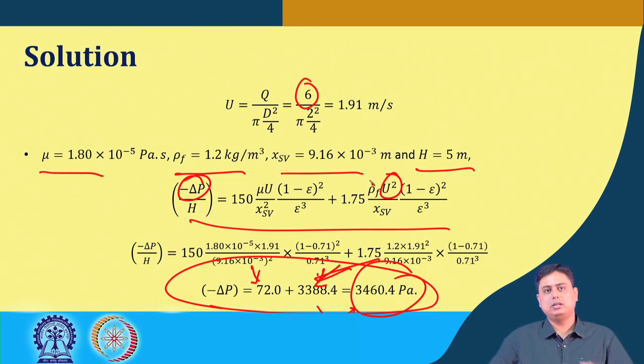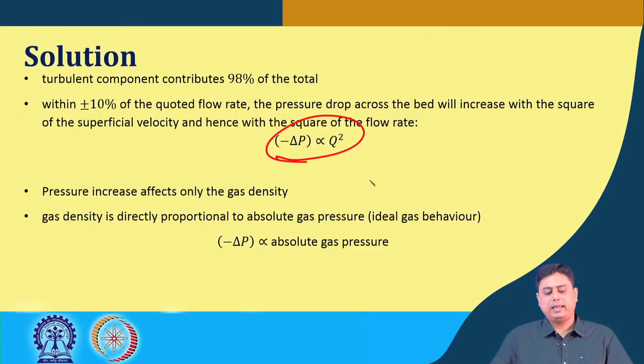If rho f decreases, this del P will decrease. So it is a linearly proportional relation in this case. The gas density is directly proportional to the absolute gas pressure, assuming ideal gas behavior. So this is the assumption we make, that this air that is flowing will behave as an ideal gas, and then we have this relation that it will be changing proportionately.